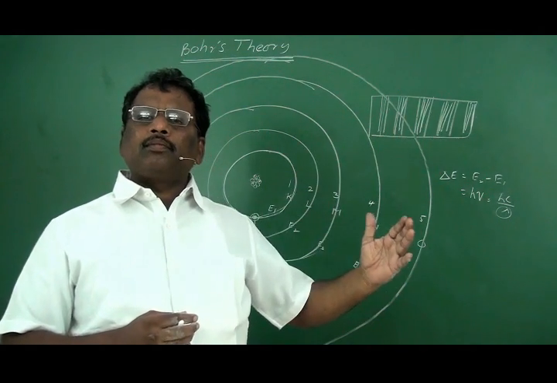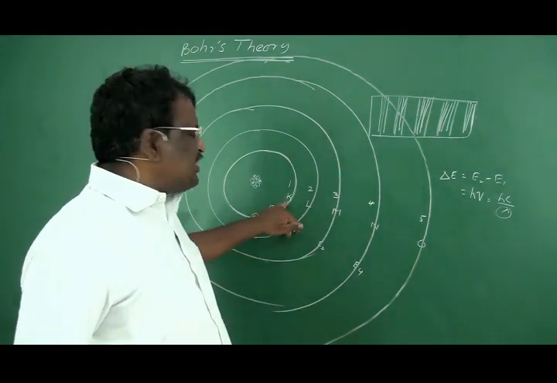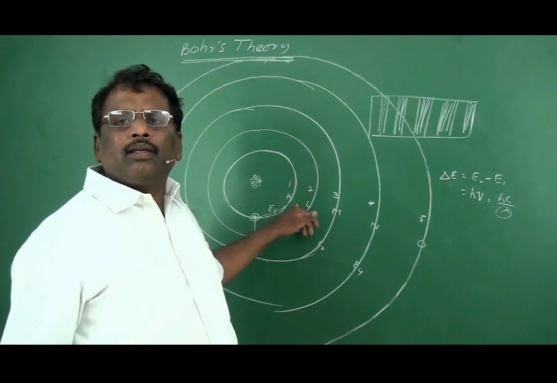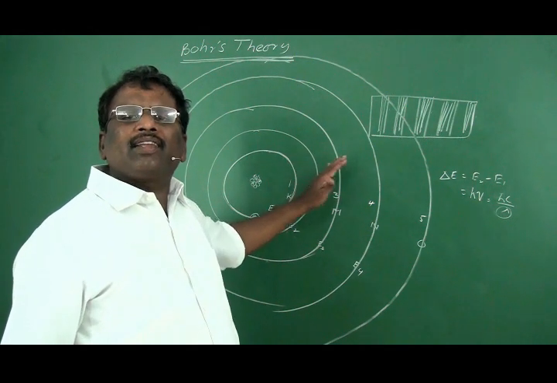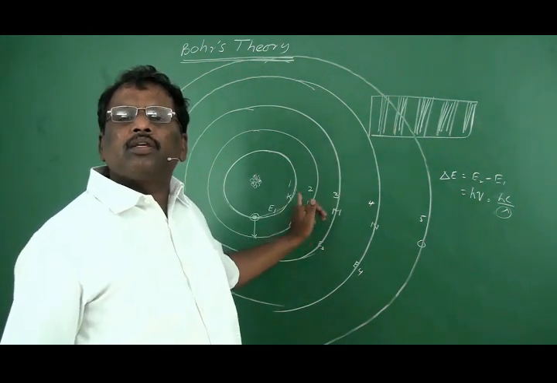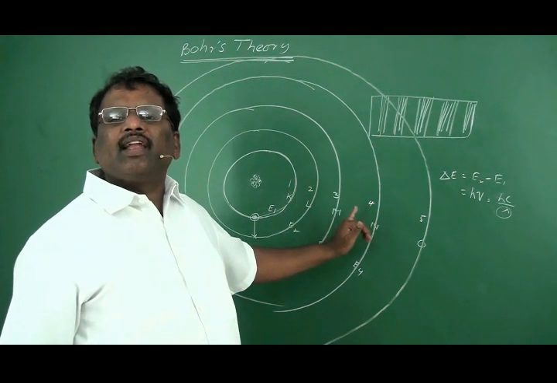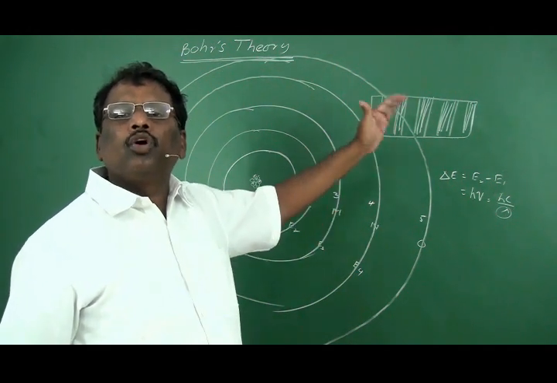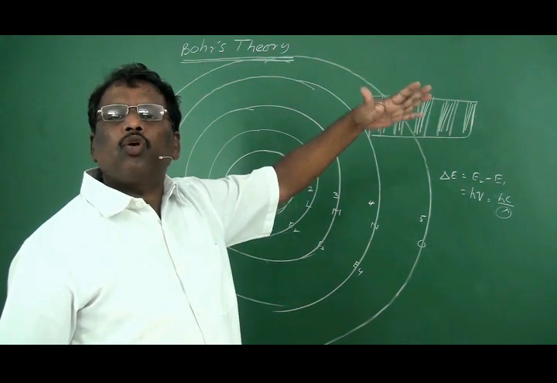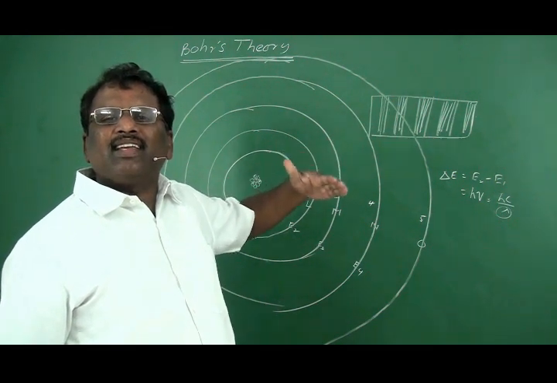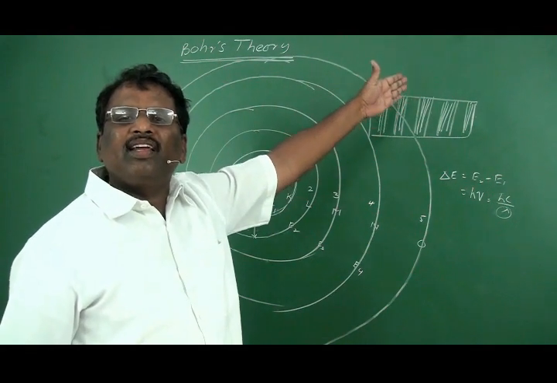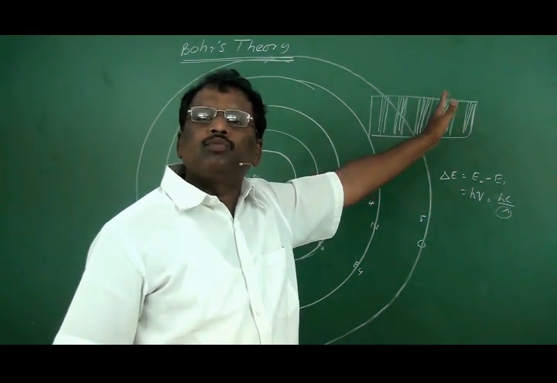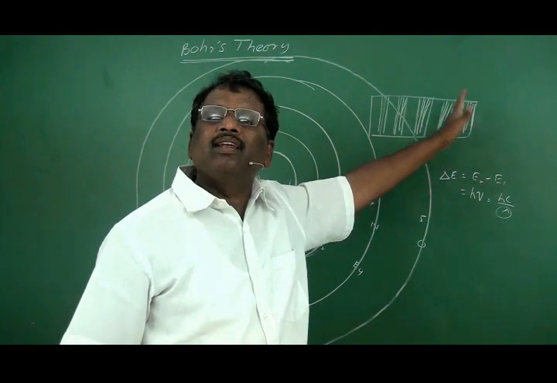In each atom, in the normal state, the electron is in the first energy level. But when it is exposed to light, each atom behaves independently. In some atoms, the electron in the first energy level goes to the second energy level. In some atoms, it goes to the third energy level, in some to the fourth energy level, fifth, sixth, and so on. So each excitation will give a definite line. That's why that many lines are observed, formed in the hydrogen spectra.